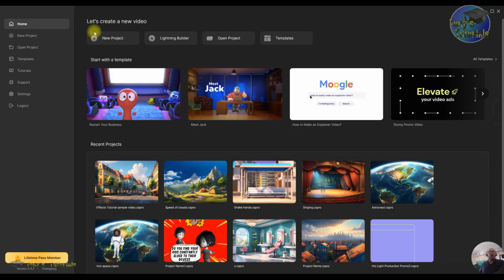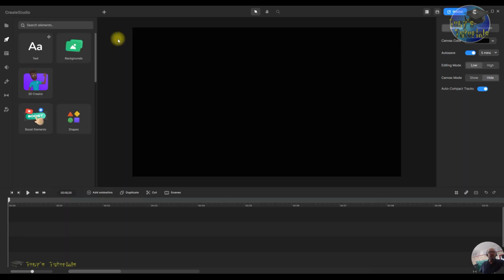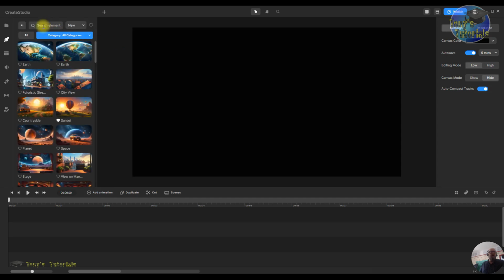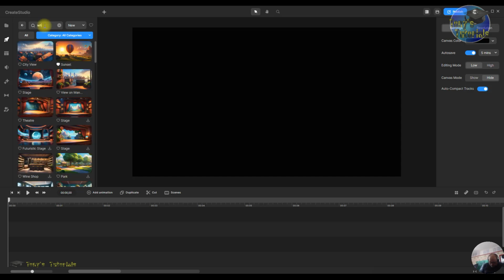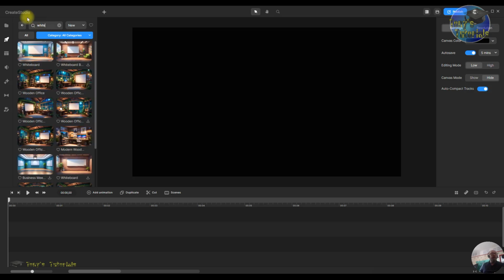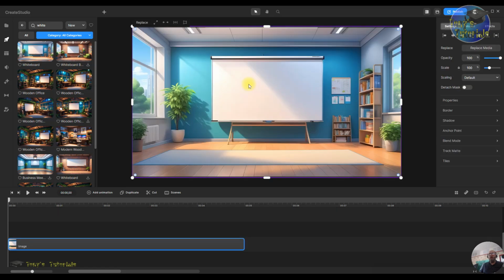Right, first of all we're going to go to a new project by left clicking on it, left click on the backgrounds, and I'm going to left click onto search elements. I'm just going to type white for whiteboard, and there's the whiteboard that I want. I'm going to left click and drag it onto the canvas, and it should be central.